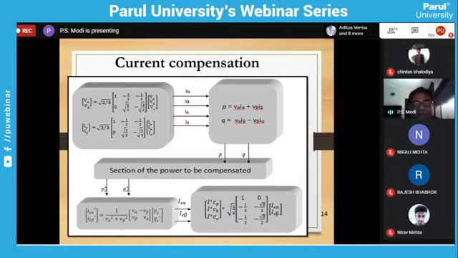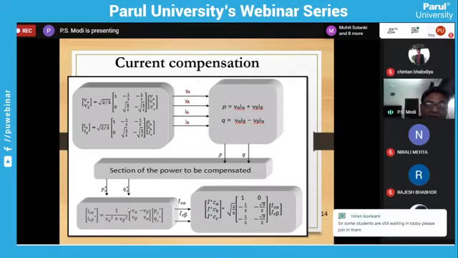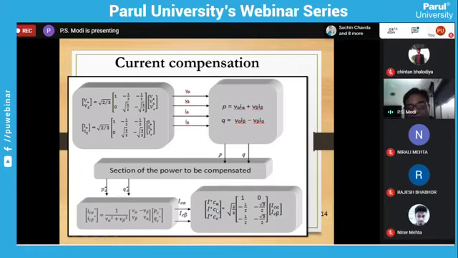So IABC is the total current. VABC is the supply voltage. From the total current, we have calculated these components. From the components, we have calculated power, P and Q. From P and Q, we have given to the high pass filter, and from that we have removed the fundamental component, and then it is the harmonic component. According to the harmonic component, we do the reverse thing, and finally we get IA, IB, IC.